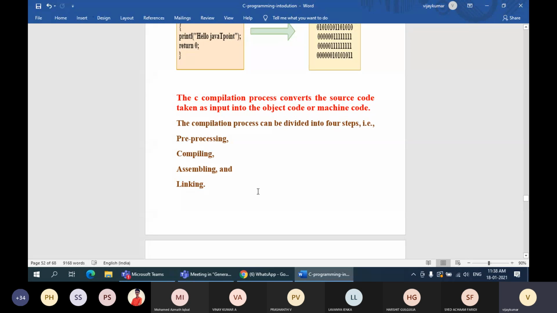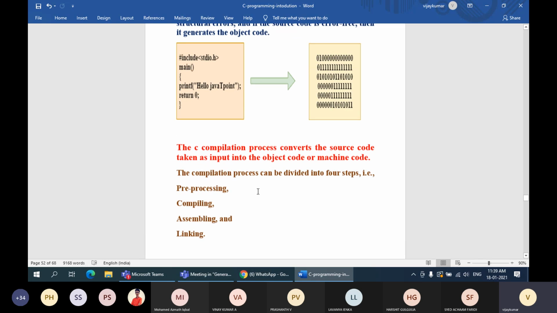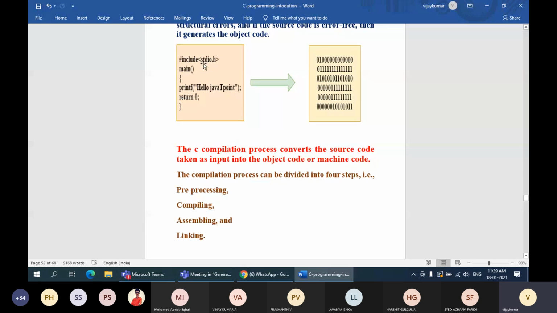So there should definitely be one step which looks after the conversion of preprocessor statements. What exactly is this process of preprocessor?